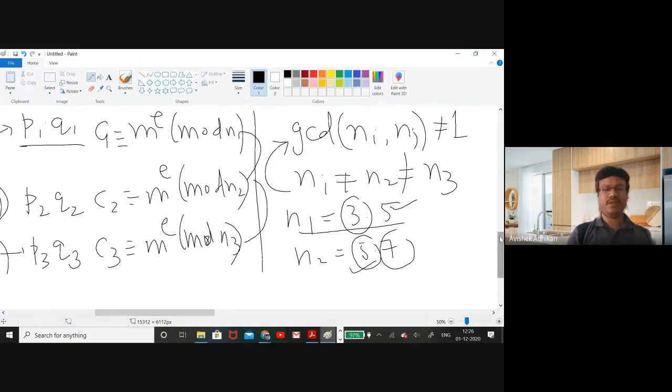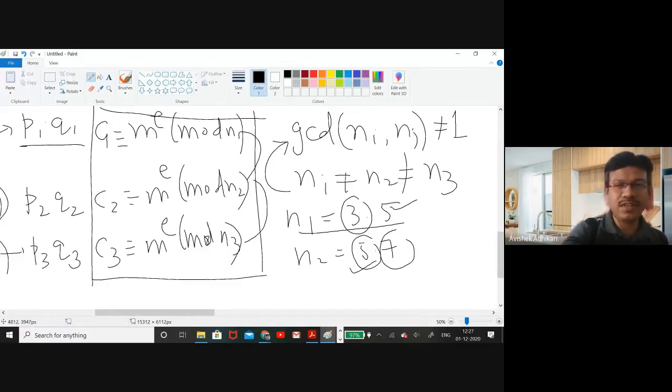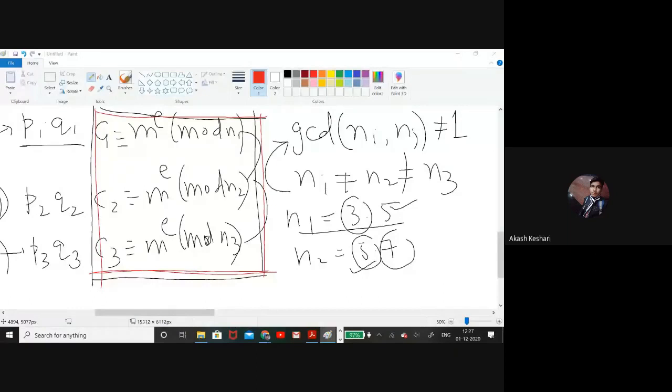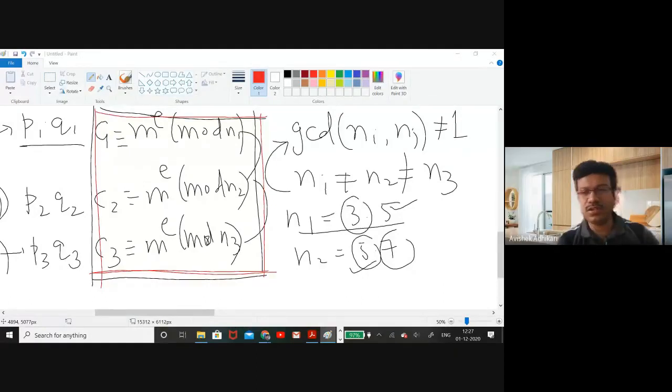You can remember some of the things that I have already taught in number theory classes, which may be useful. This looks quite similar to it. Any guess? The Chinese remainder theorem. Yes, good. So you can now use the Chinese remainder theorem.